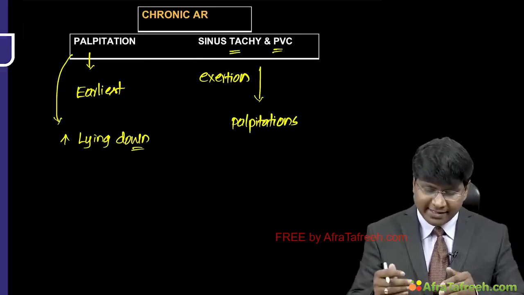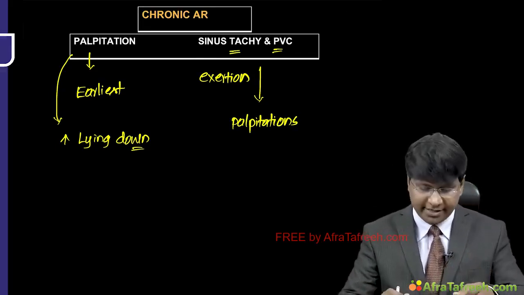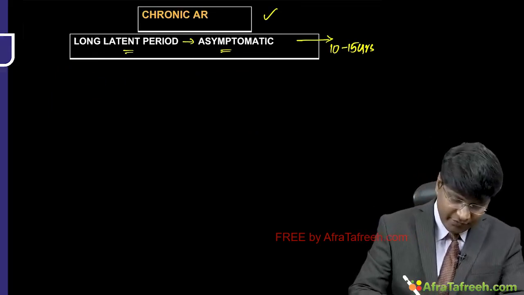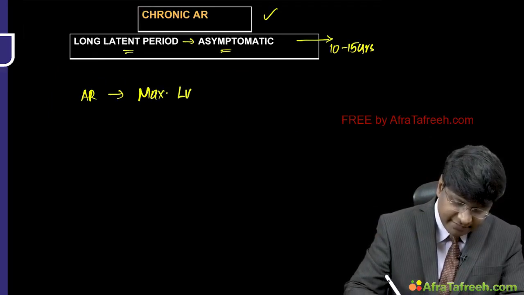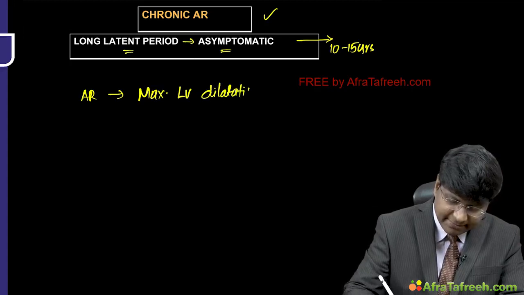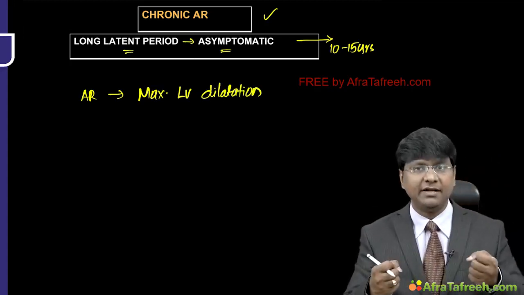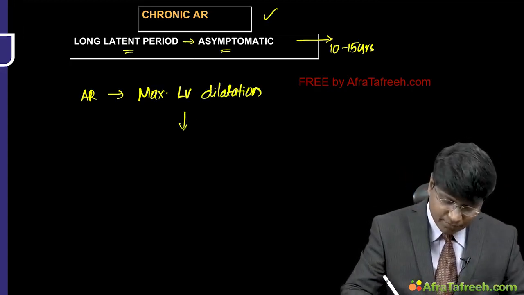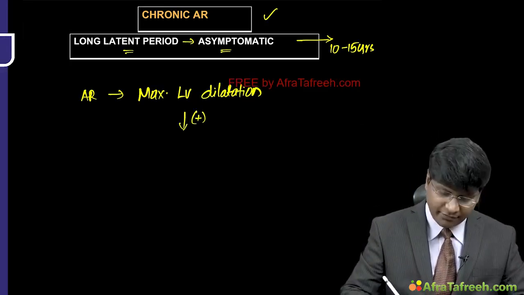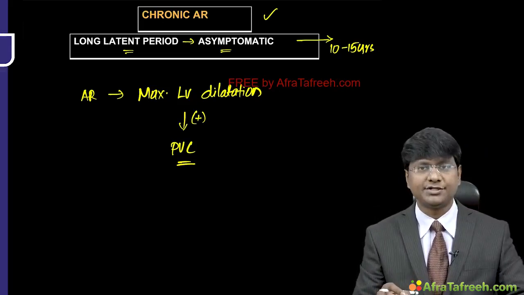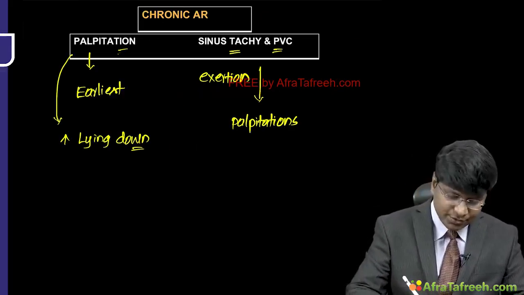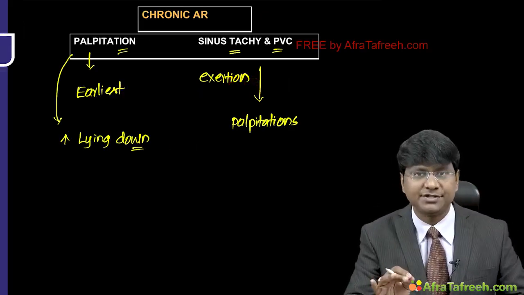So why is there premature ventricular contracture? The reason is that whenever there is aortic regurgitation, there will be maximum LV dilatation. Now this maximally dilated LV can throw a stimulus wherein there can be development of a premature ventricular contracture, and that will give rise to the symptom of the palpitations.